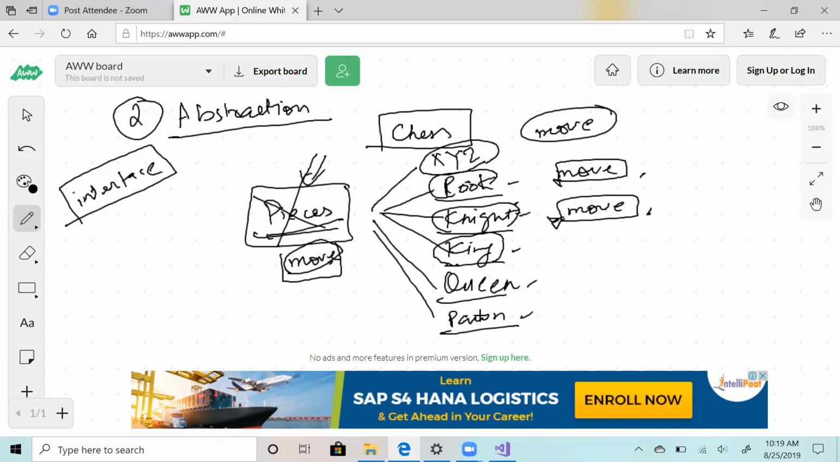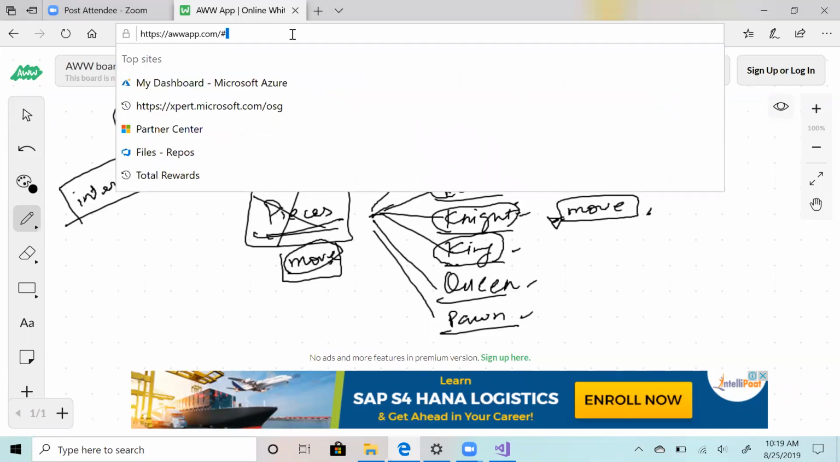So are you guys able to follow this interface paradigm? Any doubts? People are able to get it? Yes, no? Yeah. Cool. So this was a little about abstraction.